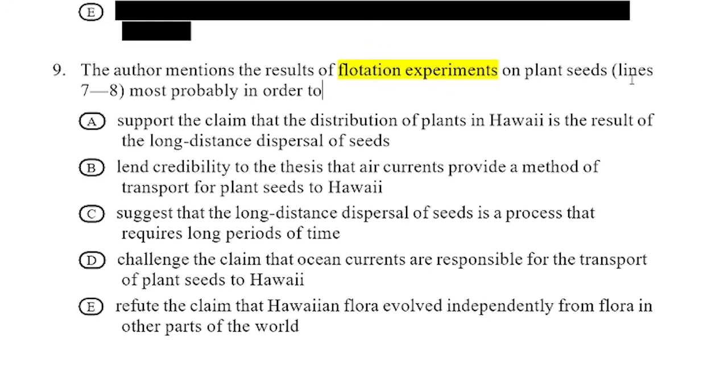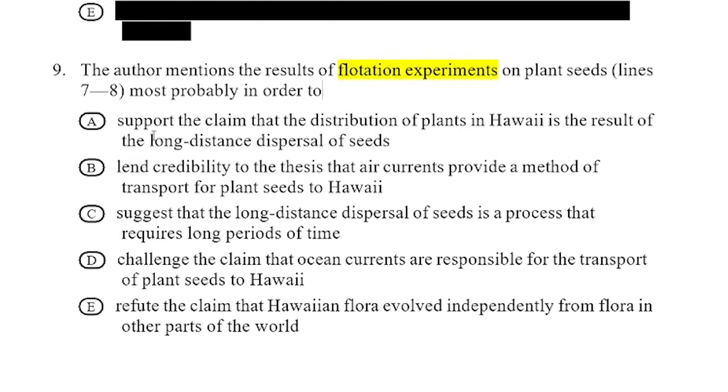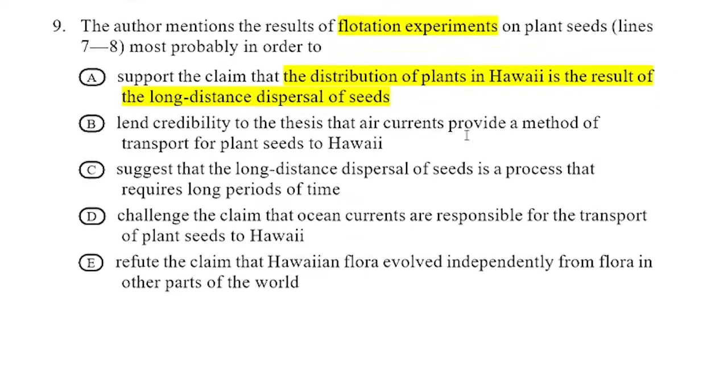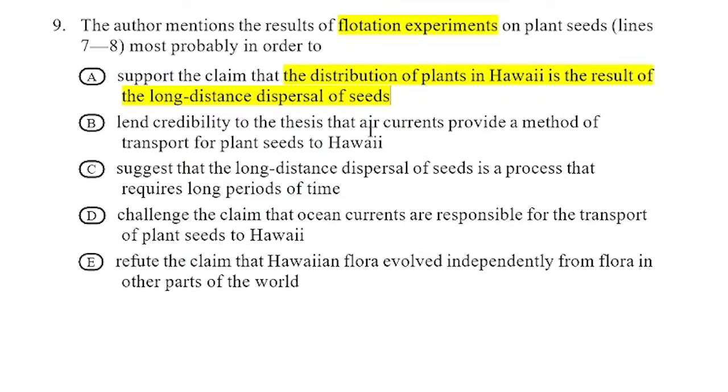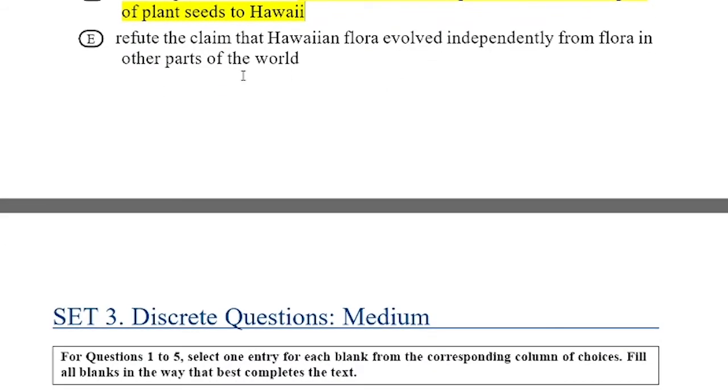First option: support the claim that the distribution of plants in Hawaii is the result of long distance dispersal of seeds. Mark it. Second: lend credibility to the theory that air currents provide a method of transport for plant seeds to Hawaii. Air current. Third: suggest that long distance dispersal of seeds occurred over a long period of time. I mark it. Fourth: challenge that ocean currents are responsible for transfer of plants to Hawaii. Mark it. Fifth: Hawaiian flora evolved independently from flora in other parts of the island.